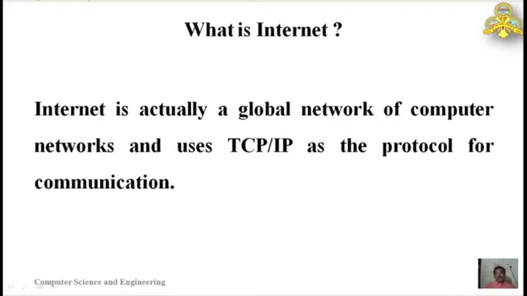So here comes the definition of the internet. What is the internet? The internet is actually a global network of computer networks and uses TCP/IP as the protocol for communication. This is very important. It is not just a network of computer networks; it is a global network, and a very important point here is TCP/IP. Just by making a network of computer networks does not make it the internet. If that network uses TCP/IP, then we consider it an internet, and it must be a global network.